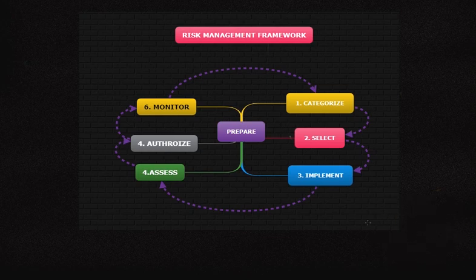Next is the assess stage. The assess stage is for checking whether the implemented controls are applied correctly.